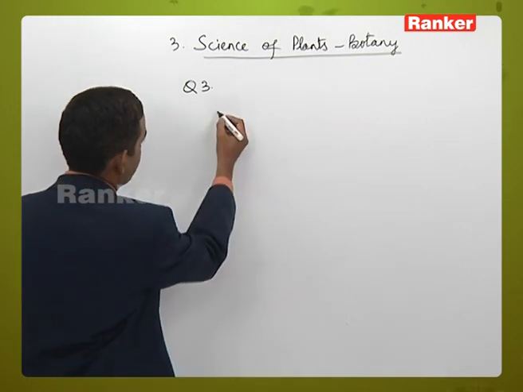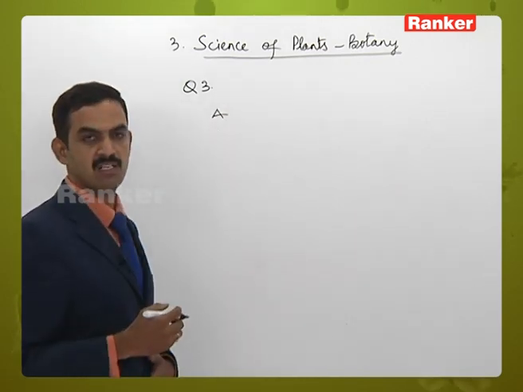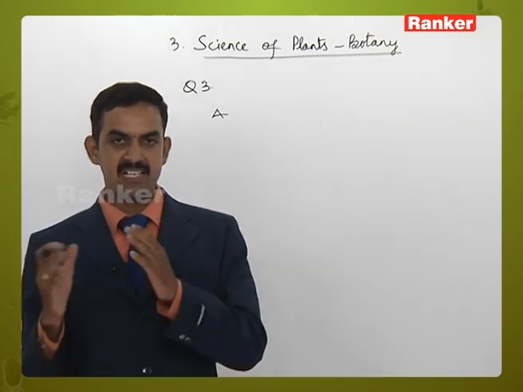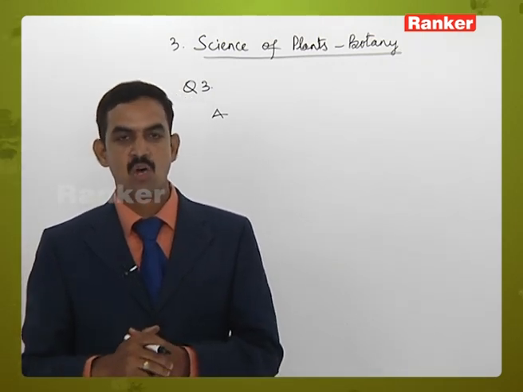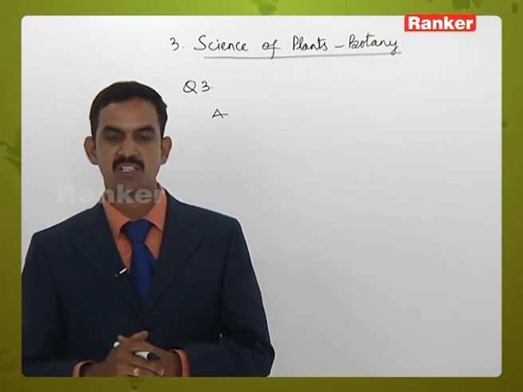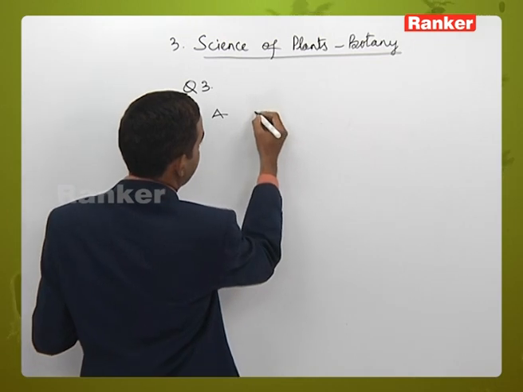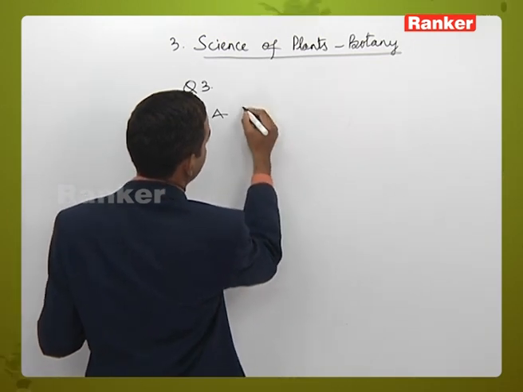So let's come to list number 1 first. The first branch is plant physiology. In the second list, the concerned scientists are given. Out of the options, there is a scientist called Melvin Calvin.